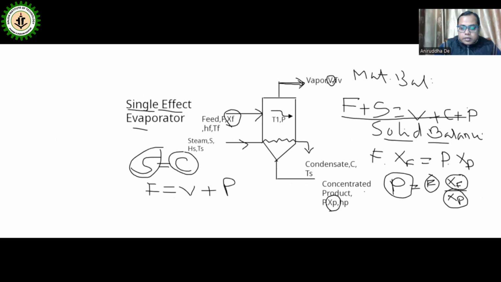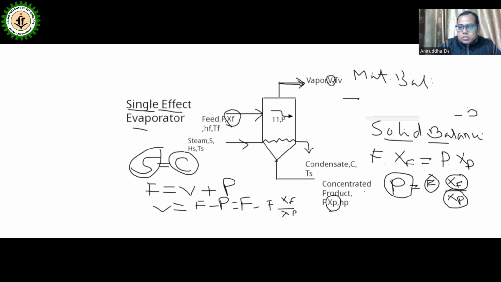Or we can write V is equal to F minus P. That is how much vapor will be produced. Or instead of P, if we put F into XF by XP, V is equal to F minus F XF by XP. Have all of you understood all these things?